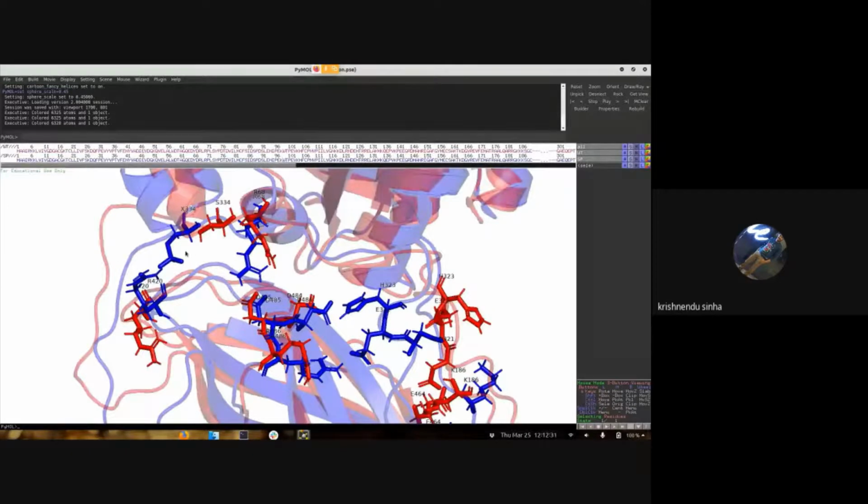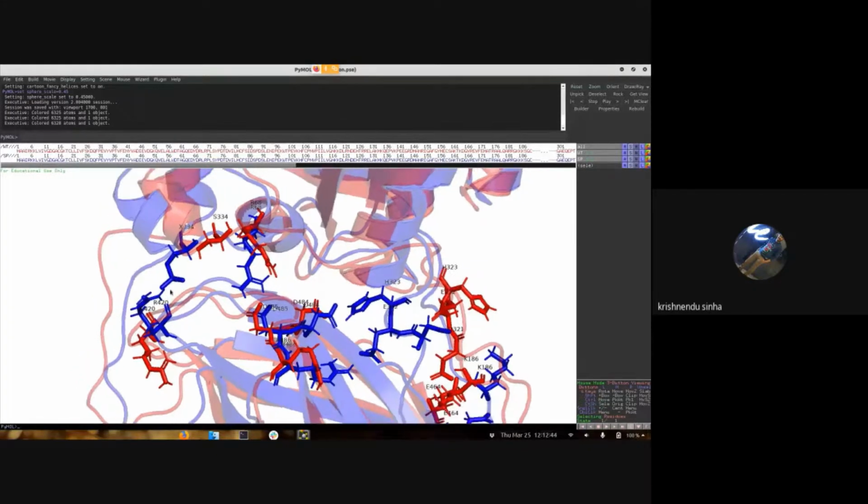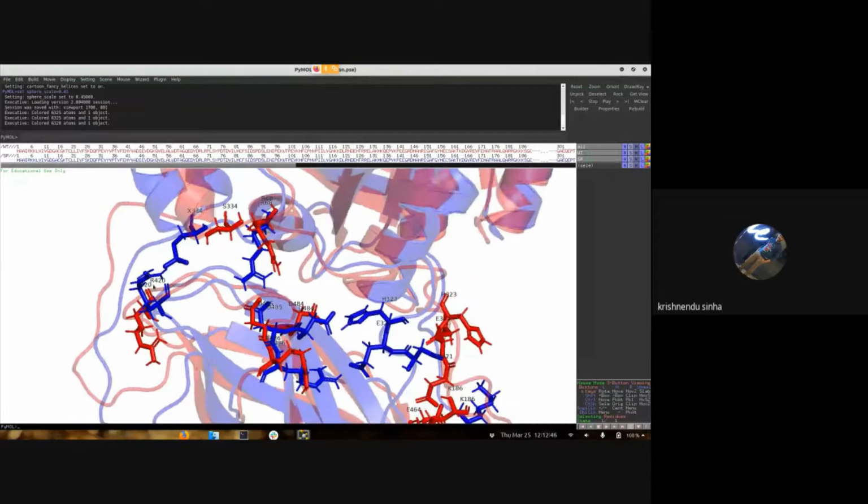Yes. So the red one is the wild type and the blue one is the phosphorylated type. We have phosphorylated this serine 334. After phosphorylation, this residue changes its orientation completely and forms a hydrogen bond with arginine 420. There was a hydrogen bond between 334 and 68 in the wild type. After phosphorylation, as this orientation changes, this hydrogen bond breaks.